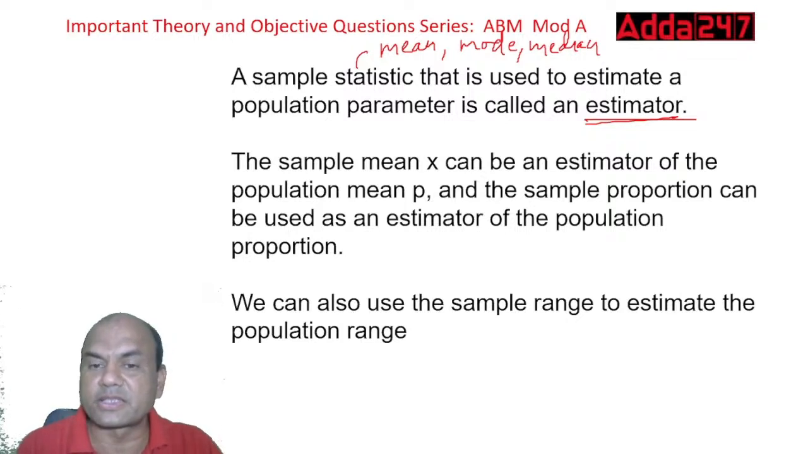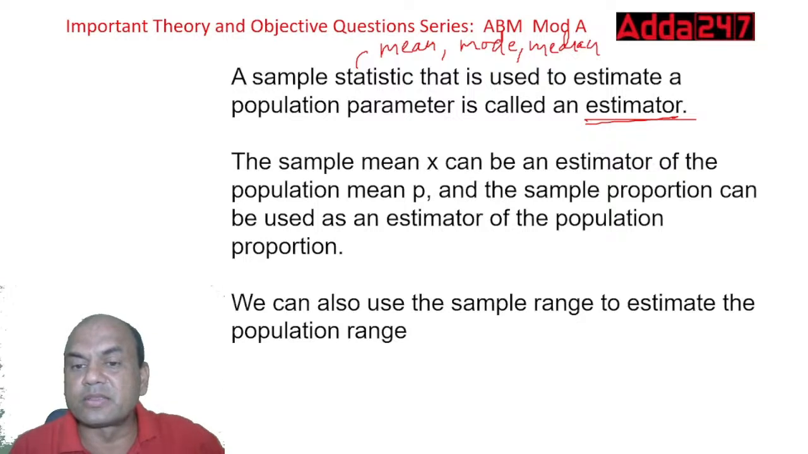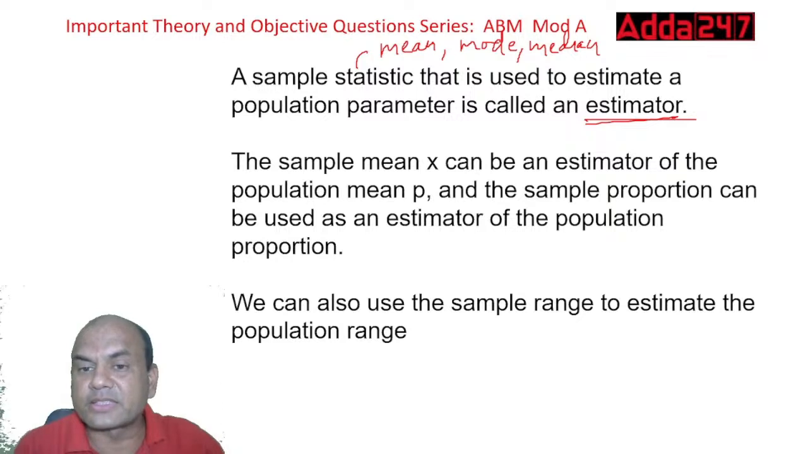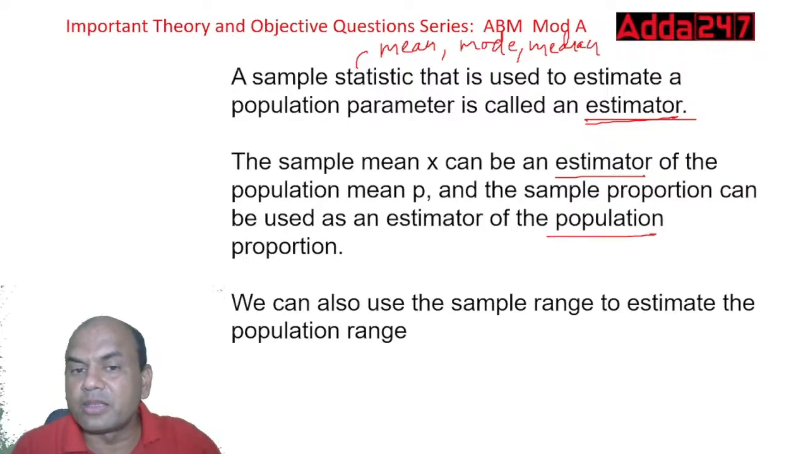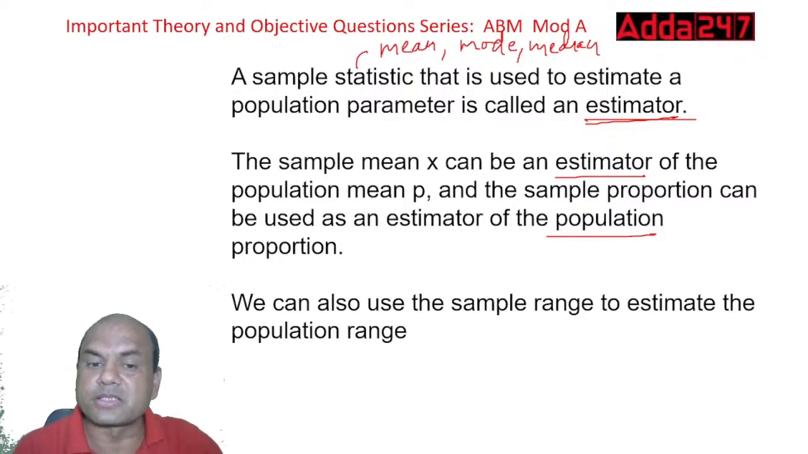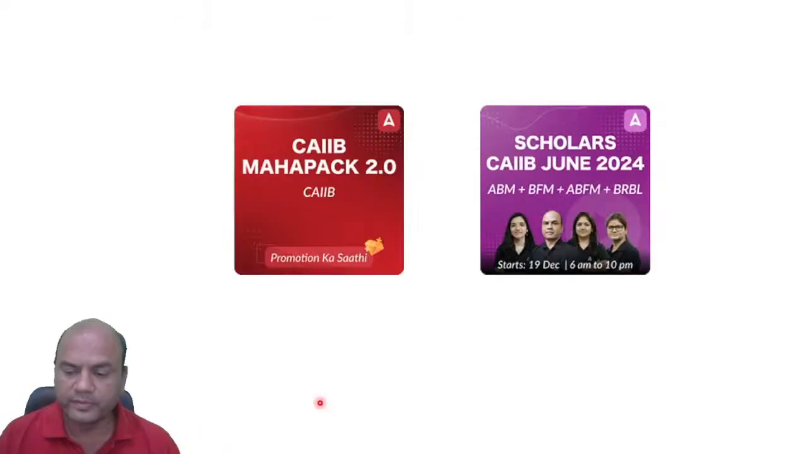The sample mean X̄ can be an estimator of the population mean μ. And the sample proportion can be used as an estimator of the population proportion. So the sample mean can be used as the estimator, and the sample proportion can be used to estimate the population parameter. So what does it mean? I'm calculating this mean from the samples and using it for the population. We can also use the sample range to estimate the population range. So that was the session for you.